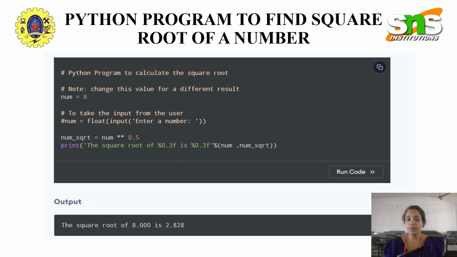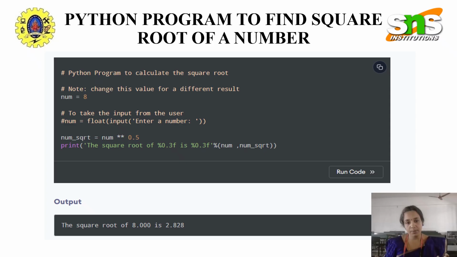This print function is very important, which is totally different. If I want it very simple, I can give print(num_sqrt). If I give it like that, the square root of 8 will be calculated and displayed.